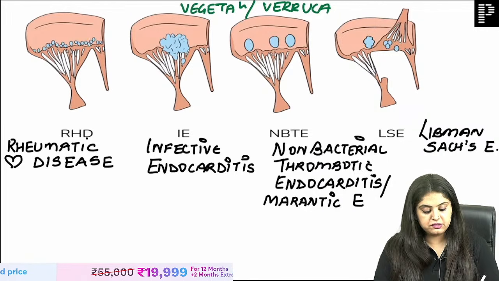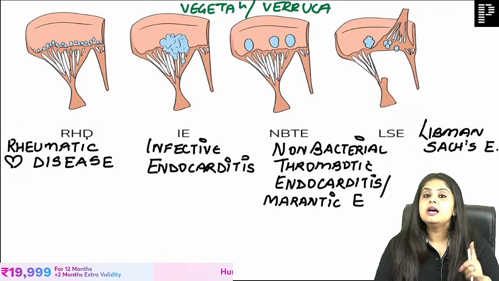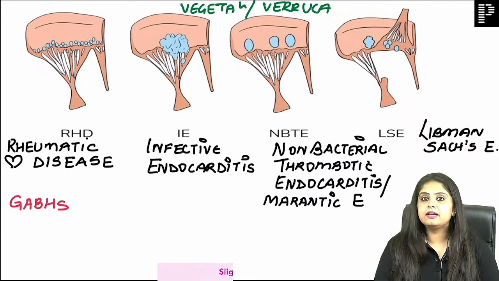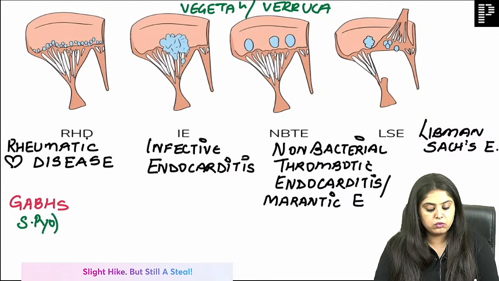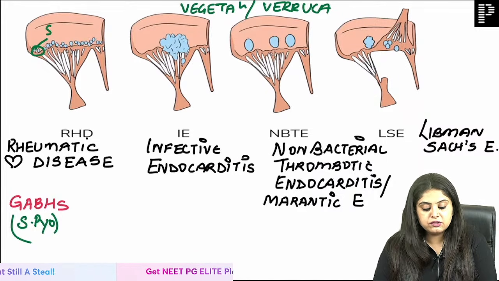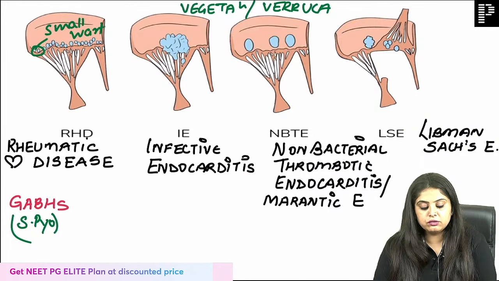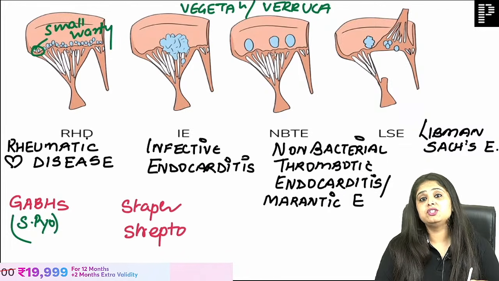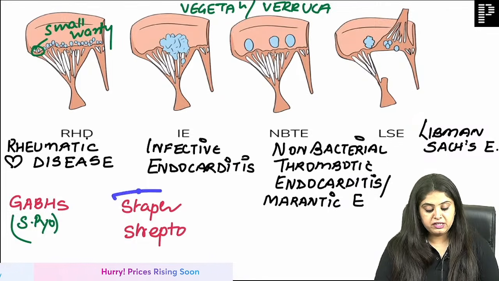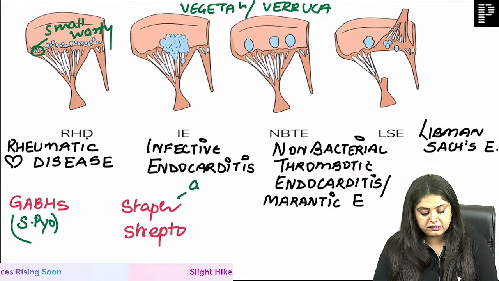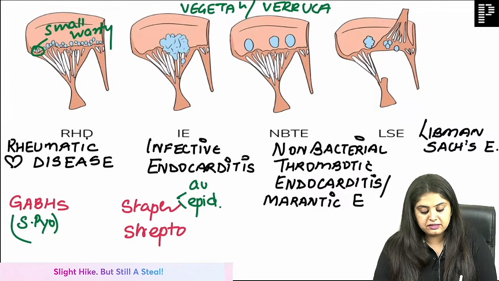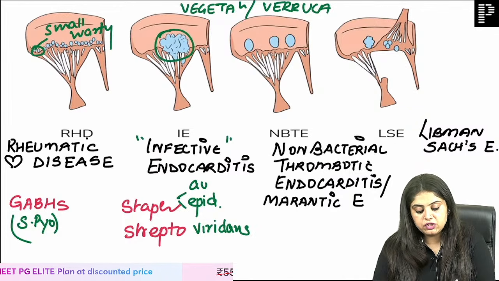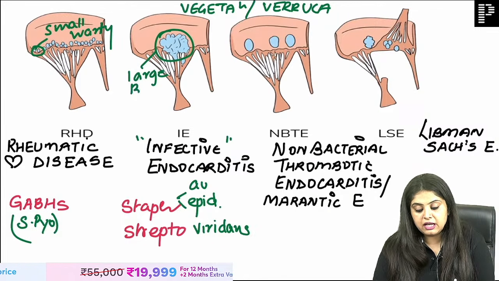Now when you look at the first disease, rheumatic heart disease, tell me two questions. What does the vegetation look like and what is the cause? For rheumatic heart disease, the cause is group A beta hemolytic streptococcus, which is also known as Streptococcus pyogenes. And look at the vegetations, they are very, very small, like tiny warts, so small warty vegetations. For infective endocarditis, ma'am, that's an entire microbiology LRR which you're going to take, because there are so many species of staph, like Staph aureus, Staph epidermidis, then in streptococcus we can have Streptococcus viridans, so many infections. But when you look at the vegetations, they are very, very large, and you call them large and bulky.